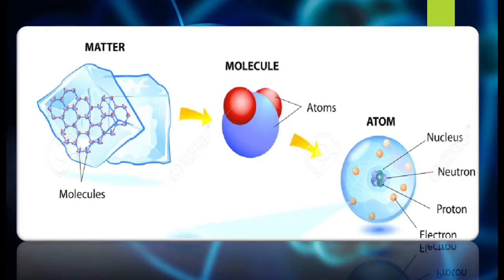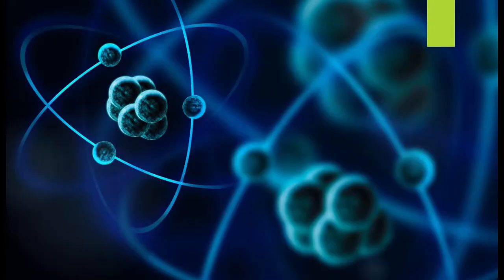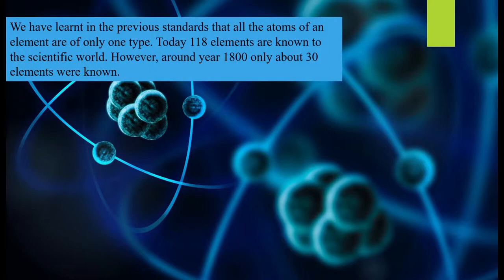Okay, and inside atoms you also have further things like the nucleus, neutrons, protons, and electrons. So, in our previous class, we learned that the atom is the smallest particle, and that all atoms of an element are of only one type. Means if you take any element, it is made up of only one type of atom. Okay, so today 118 elements are known to us in the scientific world.